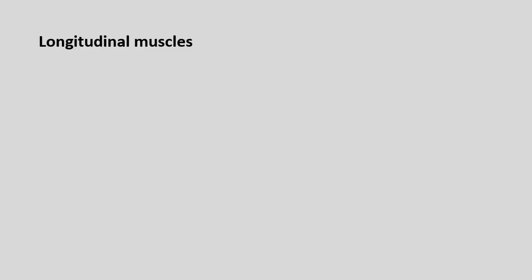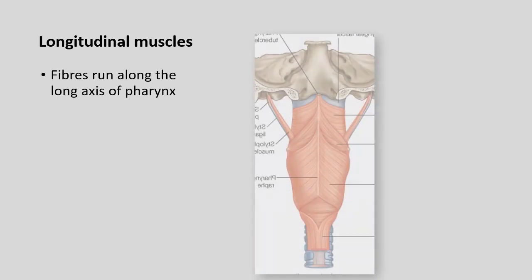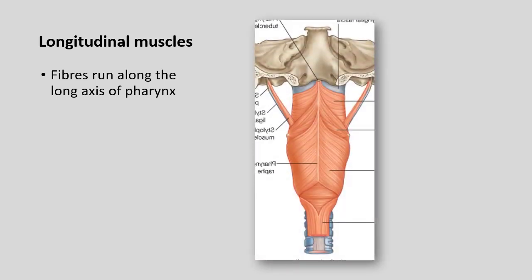Let us look at longitudinal muscles. These are muscles running longitudinally along the long axis of the pharynx. One muscle we are observing here is stylopharyngeus, which is going from outside to inside into the pharyngeal wall, and it is going in between two constrictors, that is superior constrictor and middle constrictor.